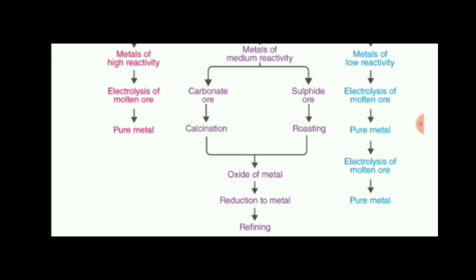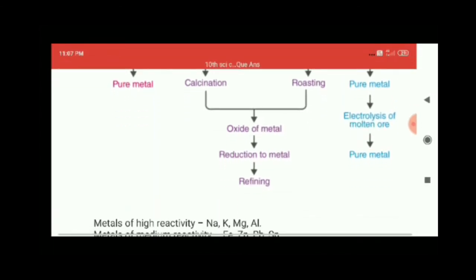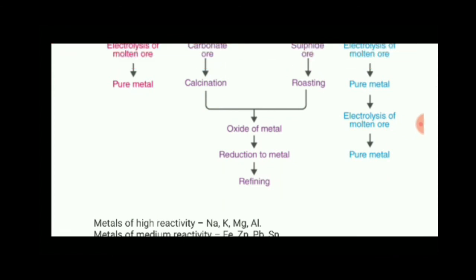Then the second is sulfide ore. If the medium reactivity metal is present as sulfide ore, the process carried out will be roasting. After calcination or roasting, according to the type of ore, we will get the product in the form of oxides. So the oxide of the metal will be present, and from the oxide we go on to reduction of the metal.